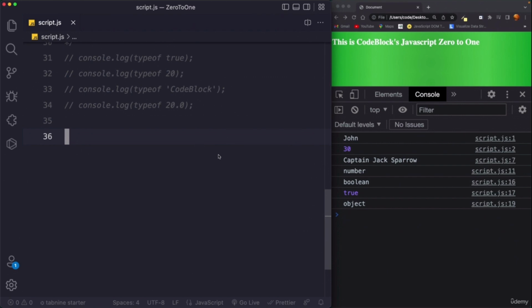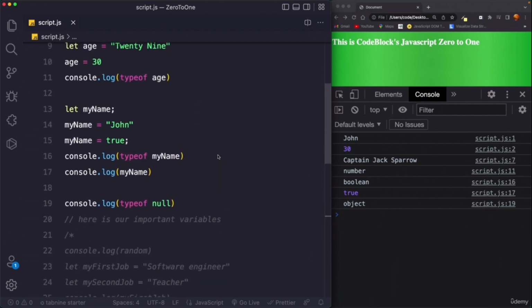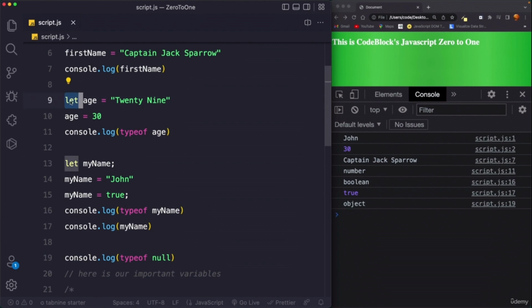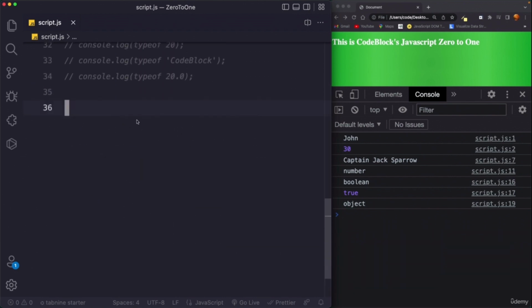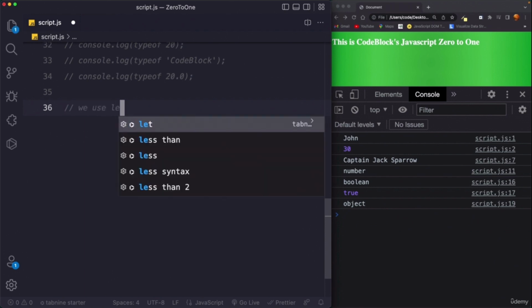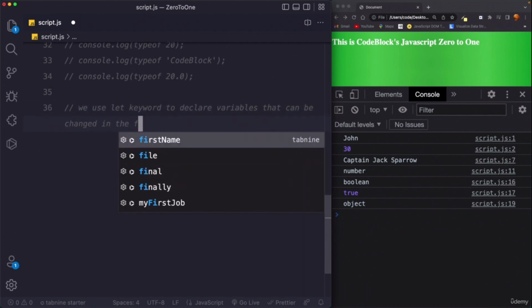Okay, so now let's proceed to understand what the differences are. Over here you can see we have declared our variable using the let keyword. The let keyword is used to declare a variable that has the potential to be changed in the future. So let me write down a comment: we use the let keyword to declare variables that can be changed in the future.